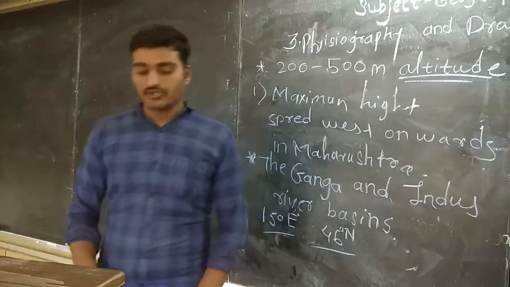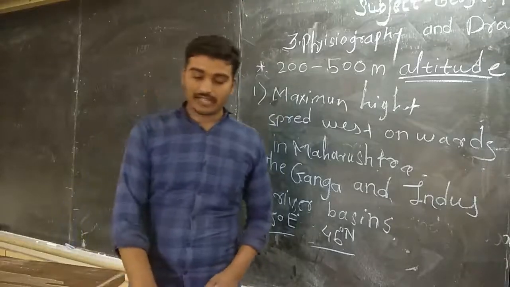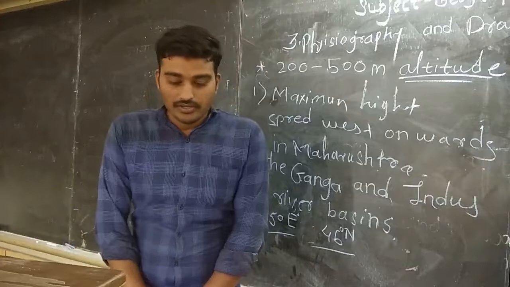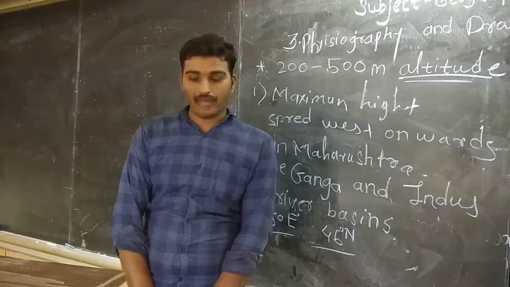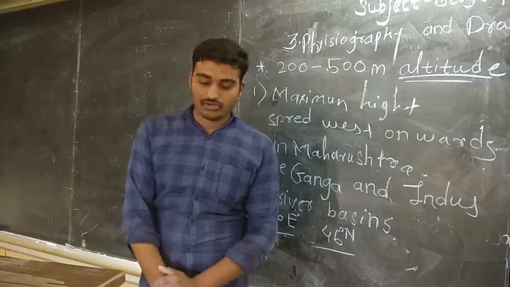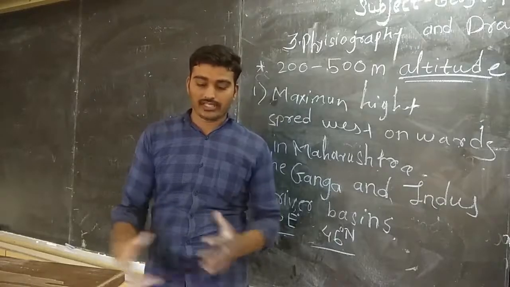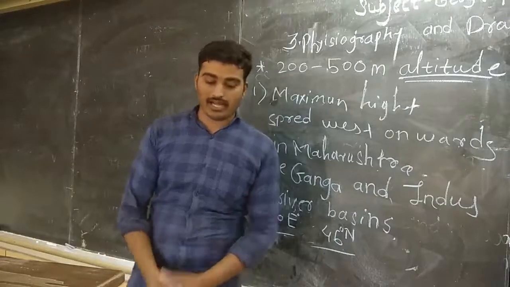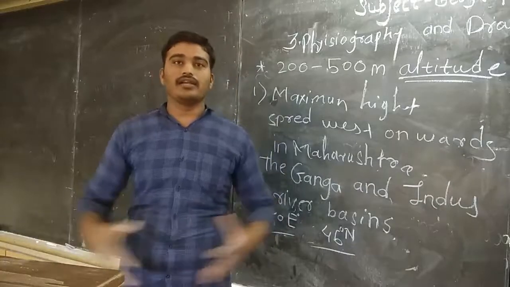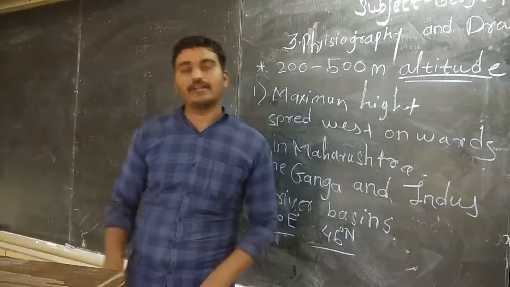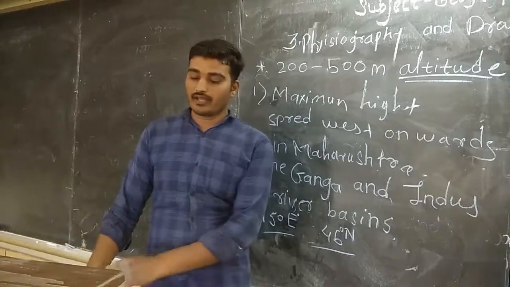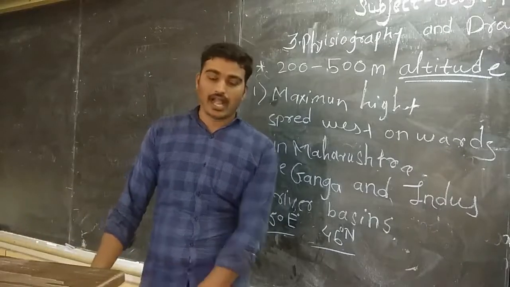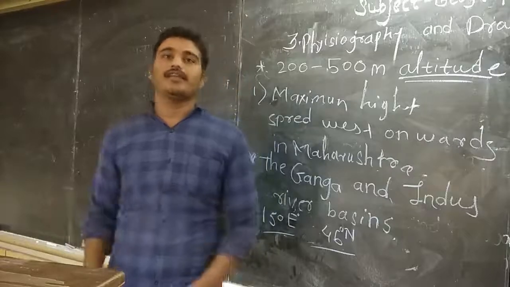The remaining part we will see in our next video: the geographical explanation of India and Brazil, the Himalaya, North Indian plains, plateaus, and peninsula. Here we take a break and will meet in the next lecture.